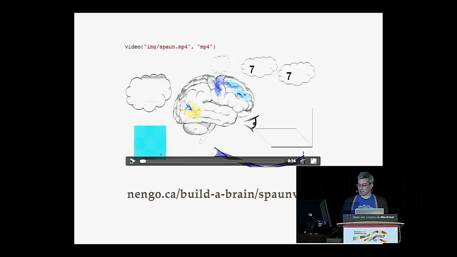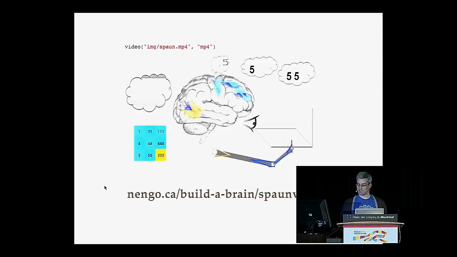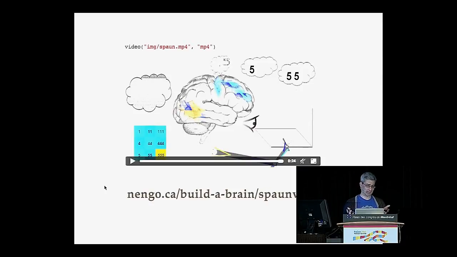So this is a model that we published a couple years ago called Spaun, and in it, we figured out functionally relevant networks for vision, motor control, working memory, all these types of things. We put all this together in such a way that it can perform 8 cognitive tasks. So this is it performing one of those tasks. And you'll see it write its answer at the end here, 555. That's the right answer, in case you were curious.